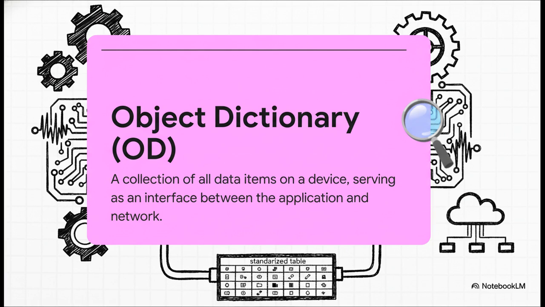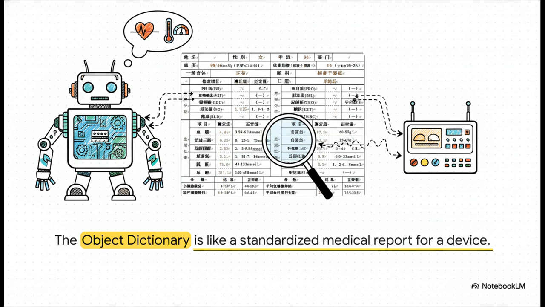Now, here's my favorite analogy for this. The object dictionary is like a standardized medical report for a device. You know how any doctor can pick up a medical chart and instantly understand a patient's heart rate, blood pressure, and medical history? It's the same idea. The network's master controller can look at any device's OD and know everything about it: what it is, what it can do, and what it's doing right now.